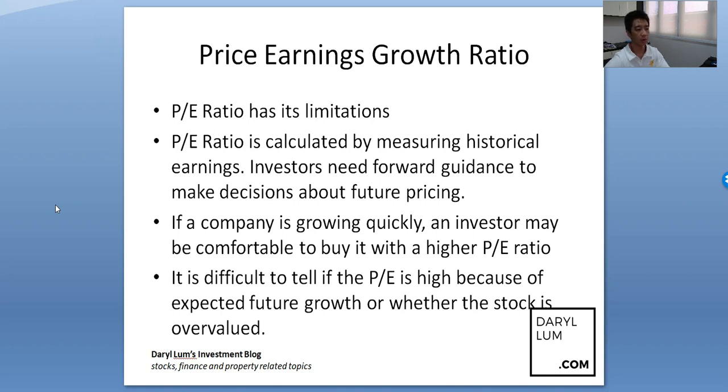It is difficult to tell if the PE is high because of expected future growth or whether the stock is overvalued. So sometimes the PE ratio may be very high, but people still go in and buy. A good example would be tech stocks. With tech stocks, you tend to see a rather high PE ratio, but people are still attracted to them. The main reason is that the growth level of tech stocks is very high.